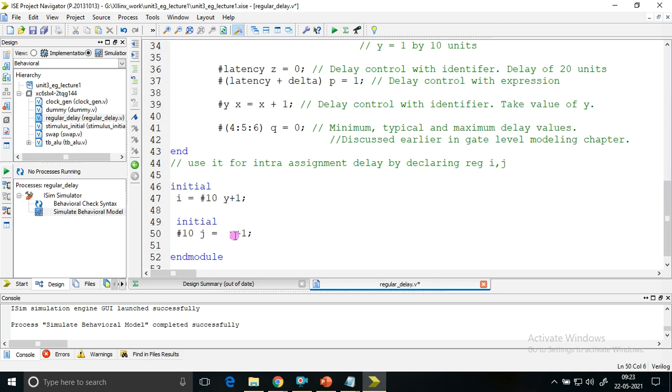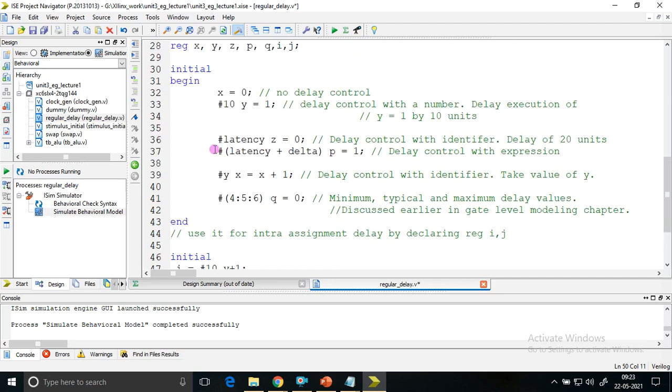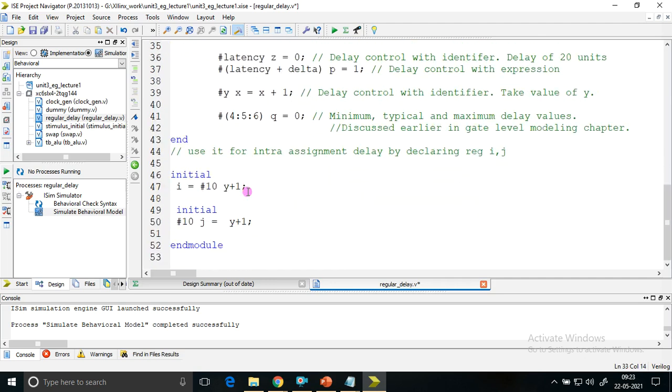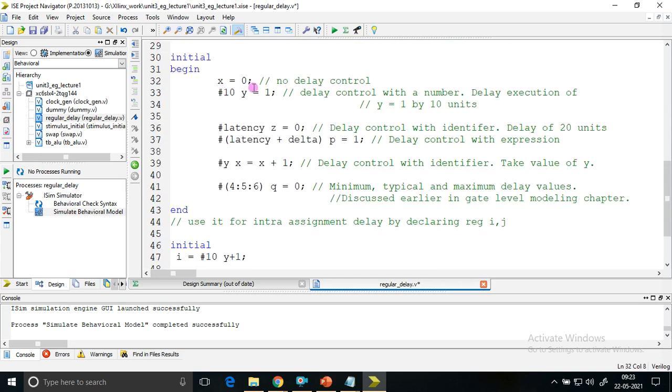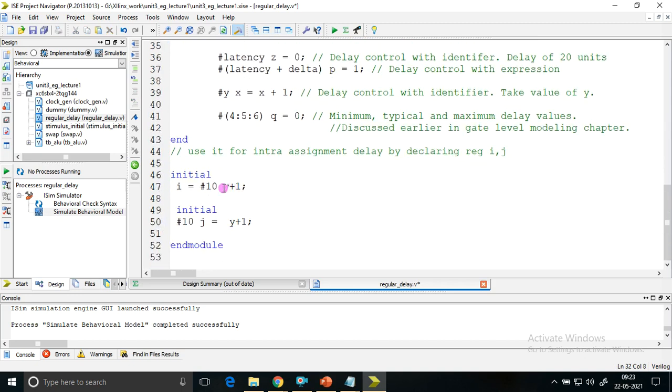But here it is not so. In regular control delay, y is having valid logic because after 10 time units, y would have received 1. So when y is equal to 1, 1 plus 1, j will receive 0. There will be no problem with j. But as it is an intra-assignment delay, y is still undefined because this expression will evaluate at 0 simulation time itself. At 0 simulation time there is no value defined for y, so it will take the y value as undefined. Undefined plus 1 is still undefined, and the undefined value will get assigned to i only after 10 time units. So i will receive an undefined value.